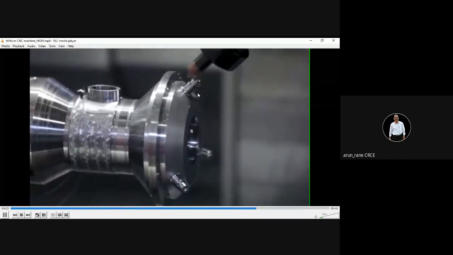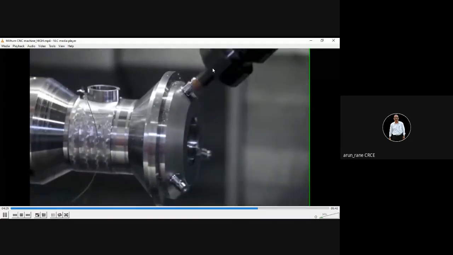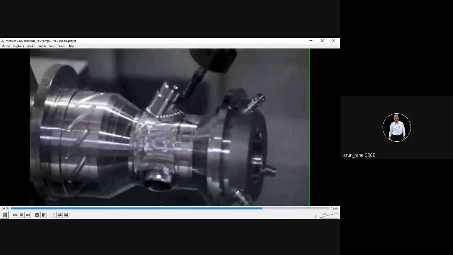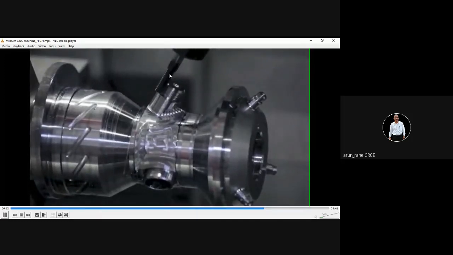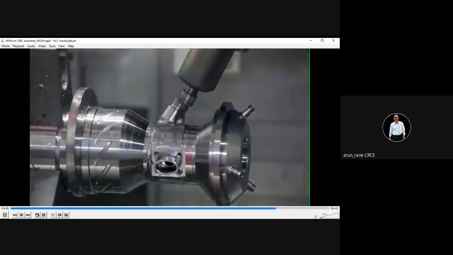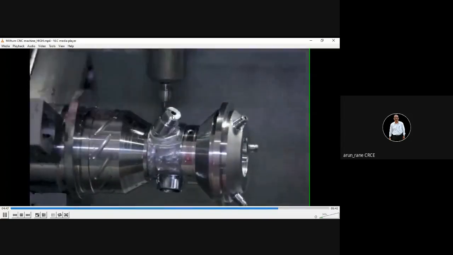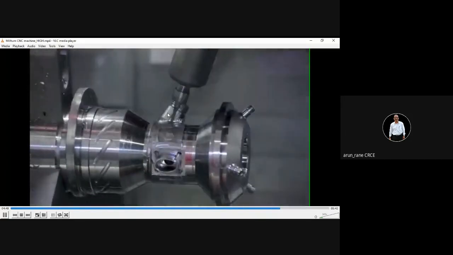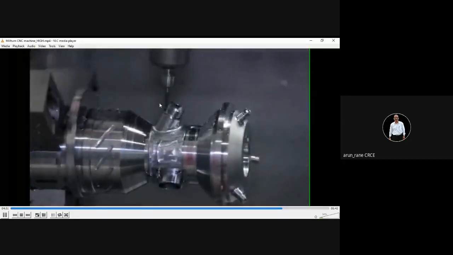This particular cutter is called the bull nose cutter, and this yellowish what you can see is a coating of titanium carbide. This particular tool is called the rough end mill, which is used for roughing operation. This is flood coolant. See, even the threading was also done. This is external threading.